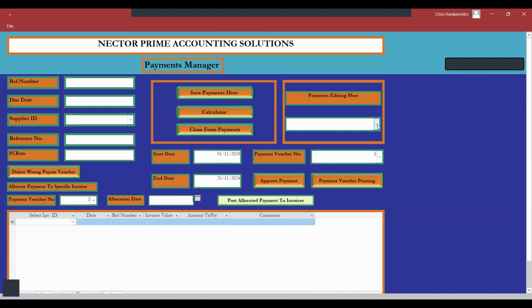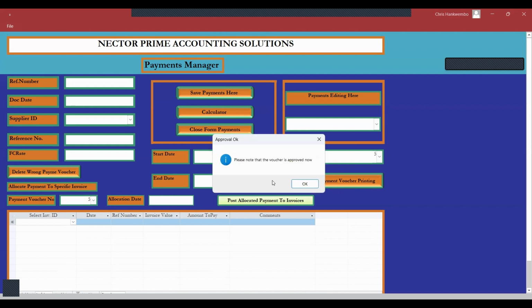So this one is for editing now. This one is for allocation now. We need to approve the payment. So approving is here. So we are approving the payment there. You can see it's now approved.